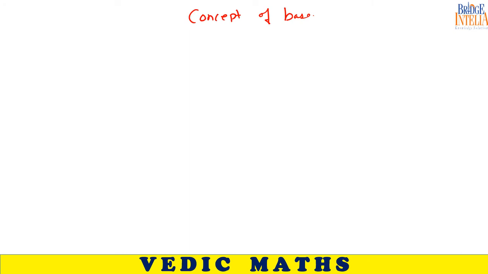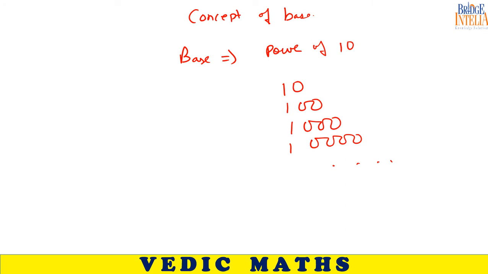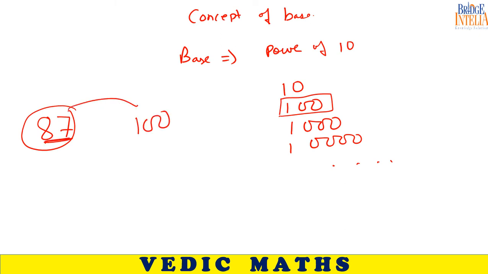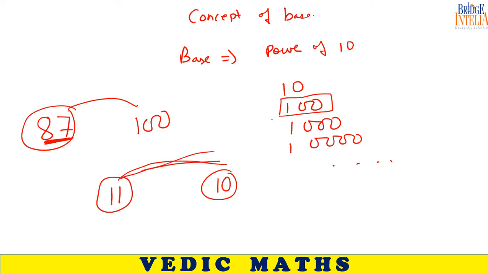Base basically means a power of 10, that means 10, 100, 1000 and so on. If I say 87 is nearest to which base? 87 is nearest to 100. If I say 11, what is the base of 11? It is very near to 10. So there is no need to associate 11 with 100, because 11 is closer to 10.